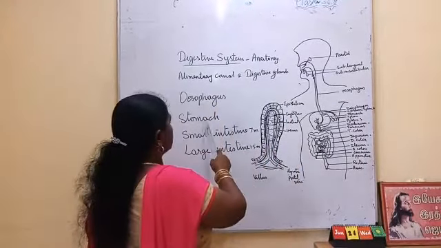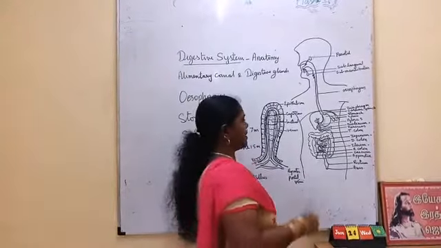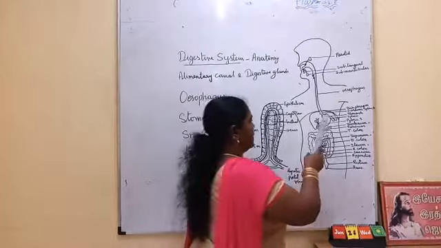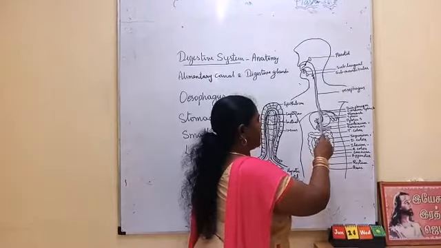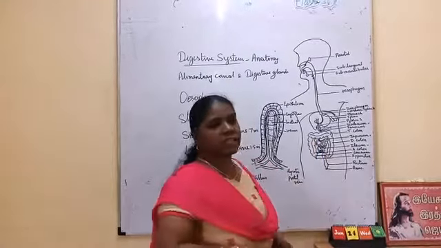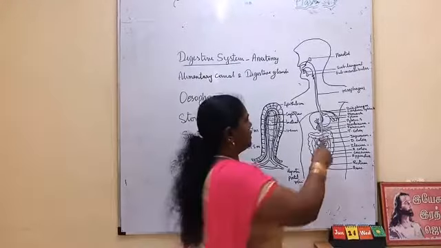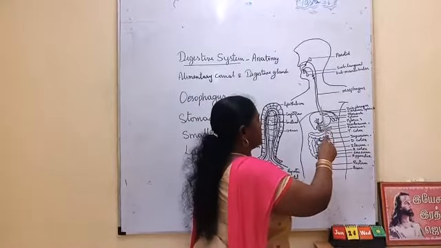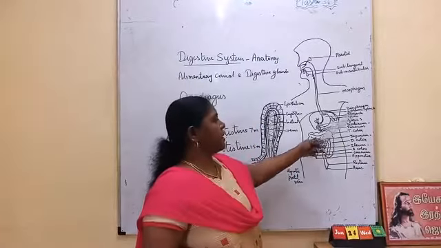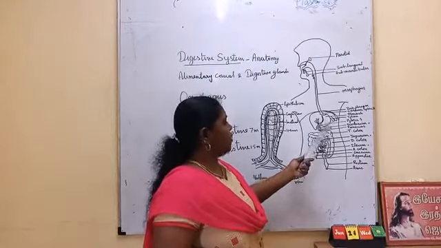Then the next one is the stomach. The stomach has two sphincters, at the anterior and posterior ends. The esophagus enters the abdominal cavity through the diaphragm. The diaphragm is a muscular sheath which separates the chest cavity from the abdominal cavity. Through the diaphragm, the esophagus enters the stomach, and at the entry the sphincters are seen. Those are called cardiac sphincters, and these expand to form the stomach.